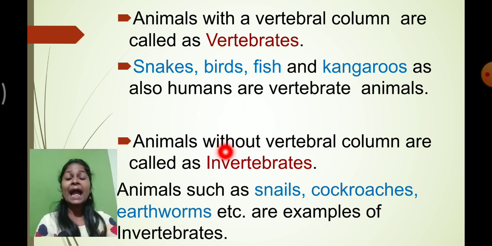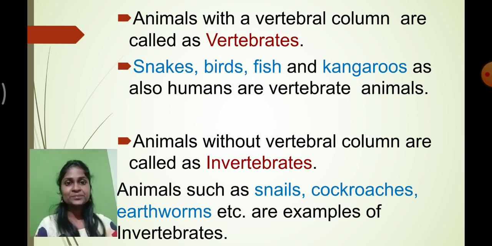Okay. And again at the same time, the animals without a vertebral column, we call them as what? Invertebrates. So what are the examples of invertebrate animals? Snails, cockroaches and earthworms. Snails, cockroaches, earthworms, they are all examples of invertebrates because they do not have the backbone.